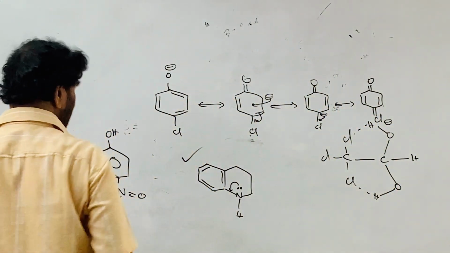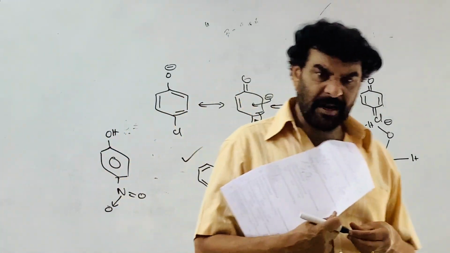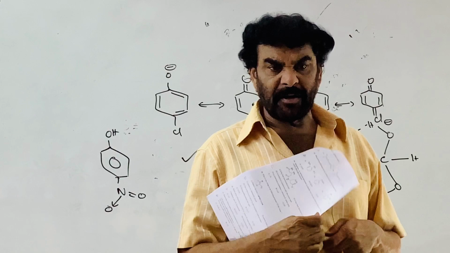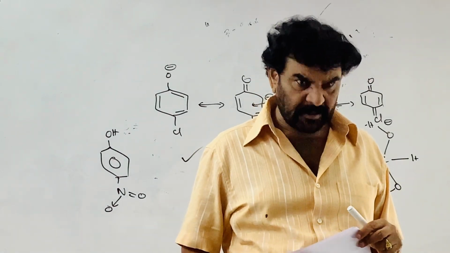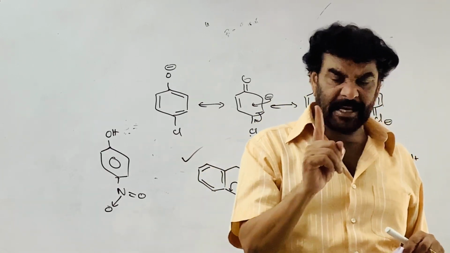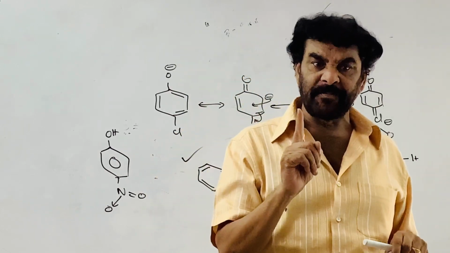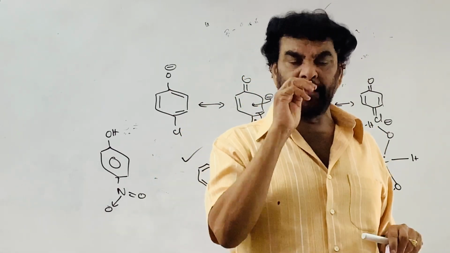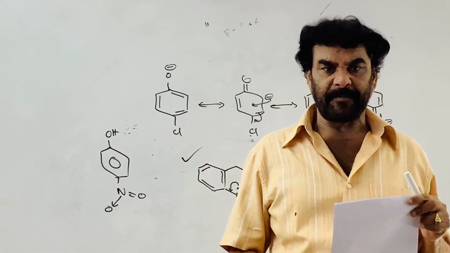In case of cumulenes, there are cumulenes with an even number of double bonds and cumulenes with an odd number of double bonds. If the cumulene contains an even number of double bonds, it can't show geometrical isomerism, it shows only optical isomerism, if AB type substitution is present.